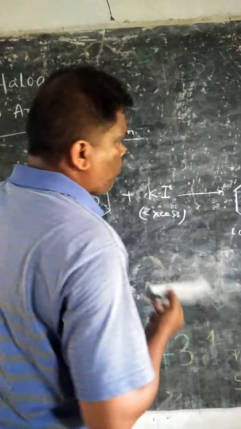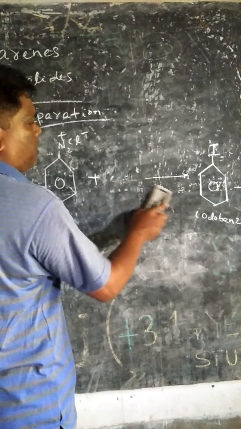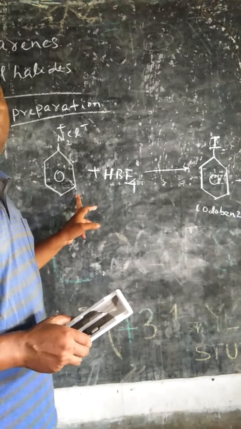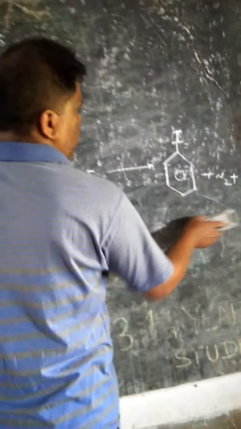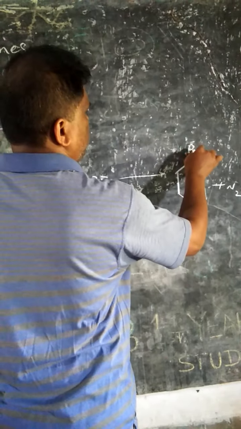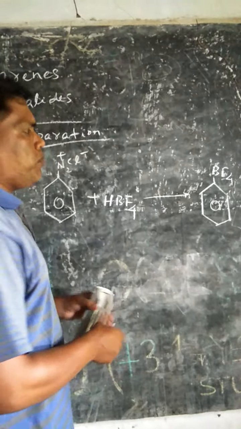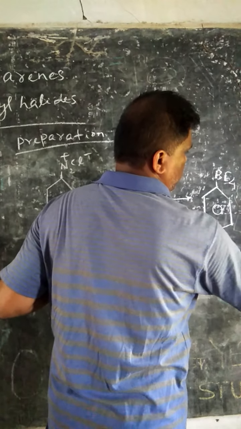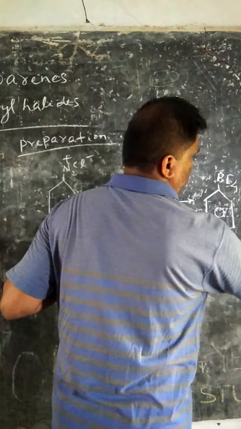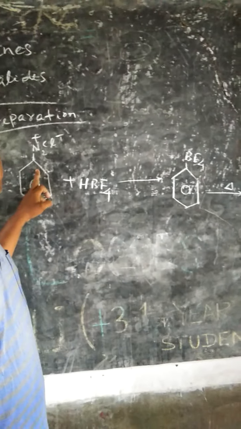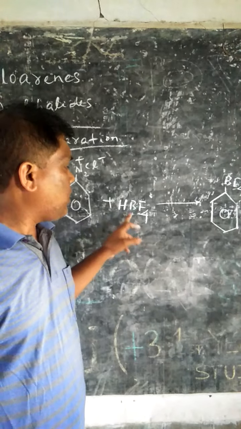Then how is fluorobenzene or chlorobenzene prepared? When benzene diazonium chloride reacts with HBF4, tetrafluoroboric acid, it produces benzene diazonium tetrafluoroborate. When this is heated, it produces the halobenzene. So when benzene diazonium chloride reacts with HBF4, benzene diazonium tetrafluoroborate is formed, which on subsequent heating produces the aryl halide.